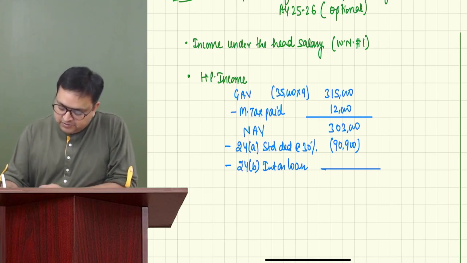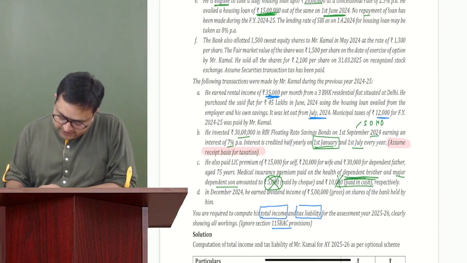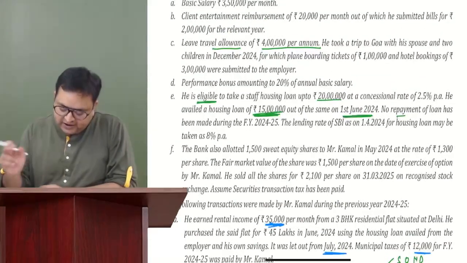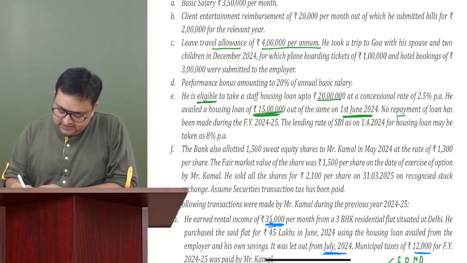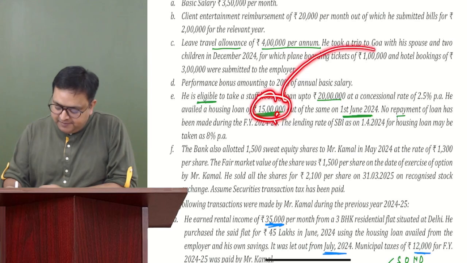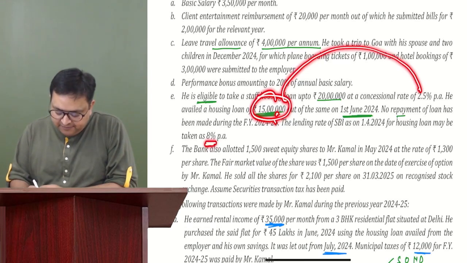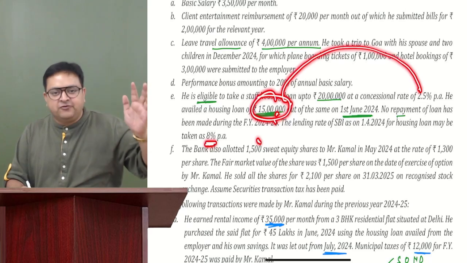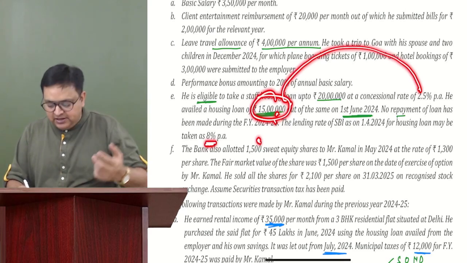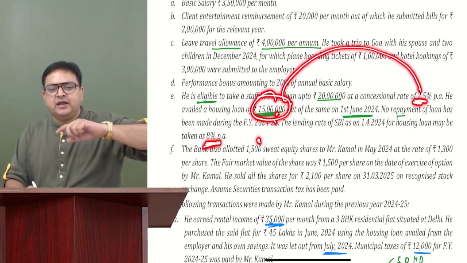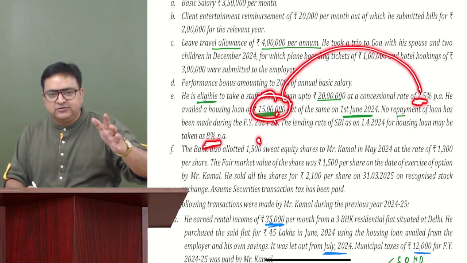So interest on loan is how much? Interest on loan would be, we have taken a loan of how much? 20 lakh or 15 lakh? 15 lakh. So 15 lakh into how much interest we are paying? 2.5%. Are we paying 8%? No, no, no. 8% is the rate of interest which SBI is offering, but what we actually have to pay is 2.5%. So 8% I will be using when I'll be computing the salary income perquisite, right?